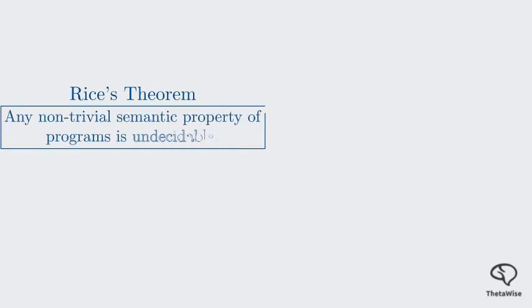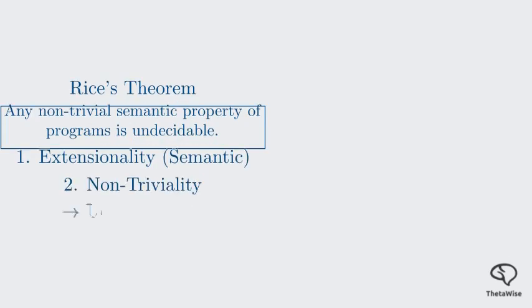To see why this conclusion is inevitable, we have to look at the engine of the proof, Rice's theorem. In computer science, Rice's theorem tells us that if you want to know something about what a program does, its semantic behavior, rather than how it is written, its syntax, there is no master program that can give you a perfect answer for every case. Specifically, if a property is extensional, meaning semantic, and non-trivial, it is undecidable. To apply this to consciousness, we must climb the first 3 branches of our assumption tree.